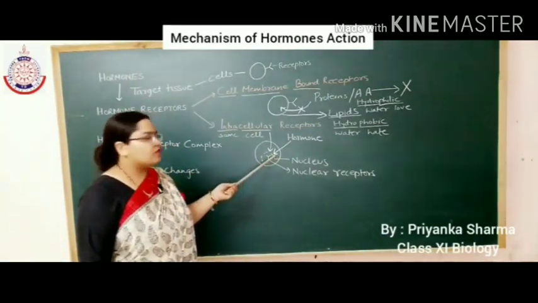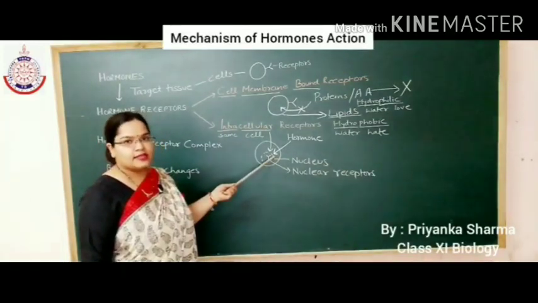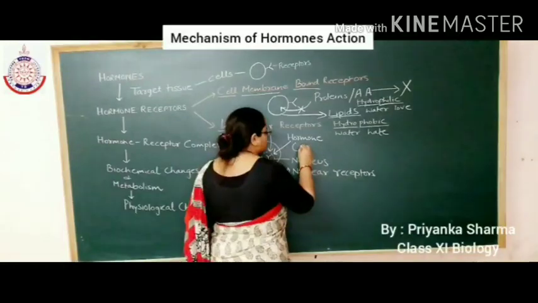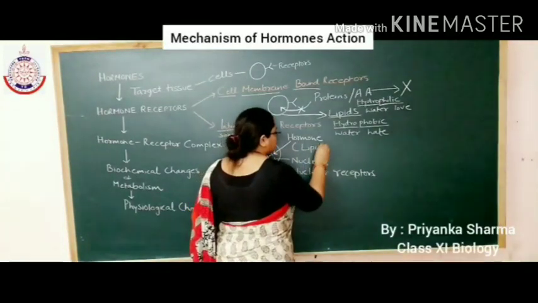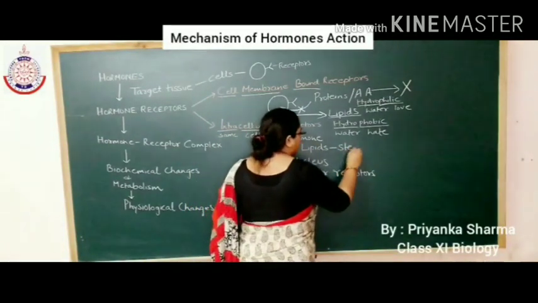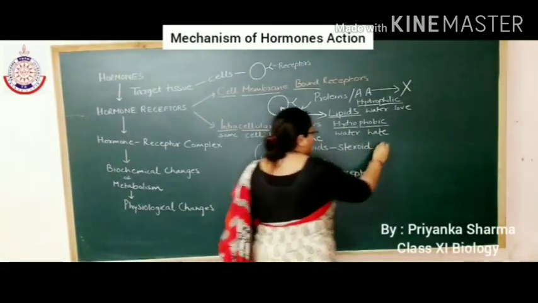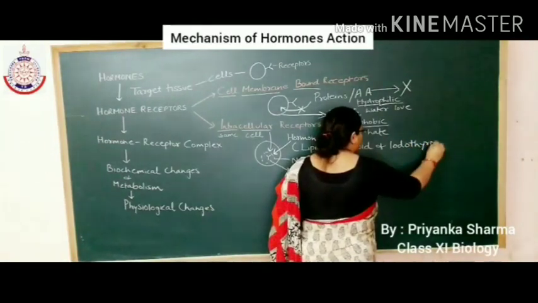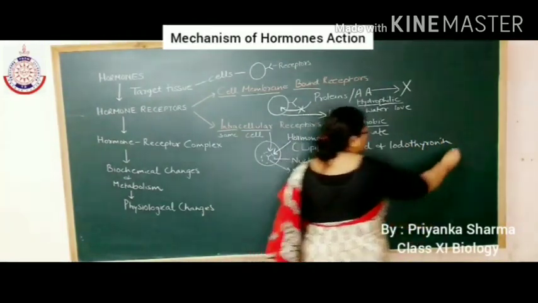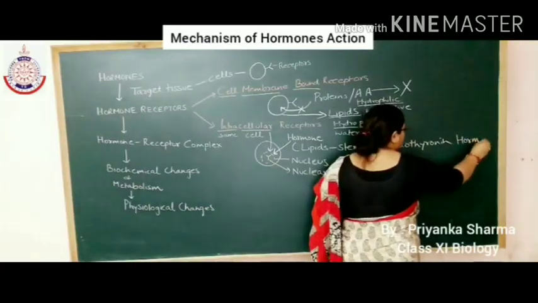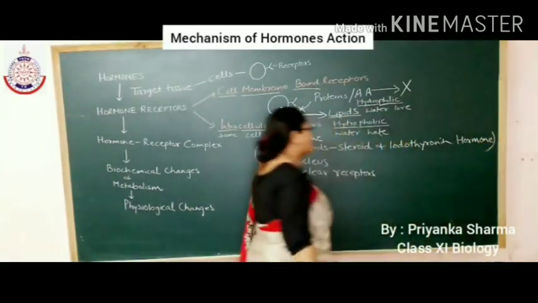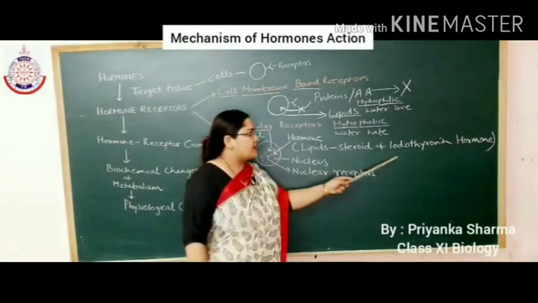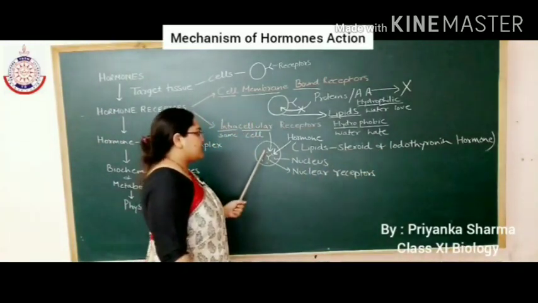Now can you tell me which hormones can enter directly inside the cell? Yes, hormones which are synthesized from the lipids, that is steroid and iodothyronine hormones. Steroid and iodothyronine hormones can enter directly inside the cell.